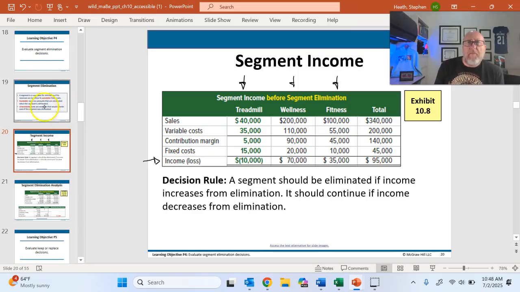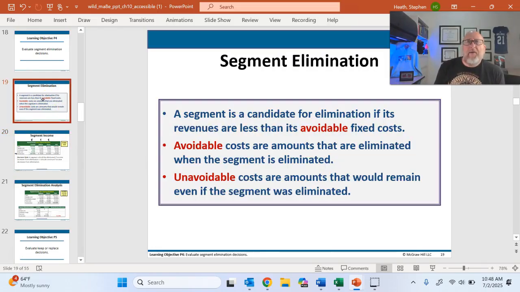So if I step back one slide, we can say that a segment is a candidate for elimination if its revenues are less than its avoidable fixed costs. And honestly, that should just be avoidable costs, both variable and fixed.